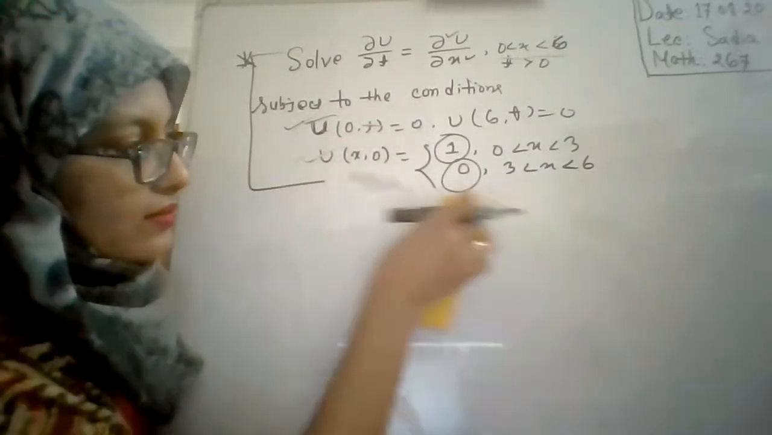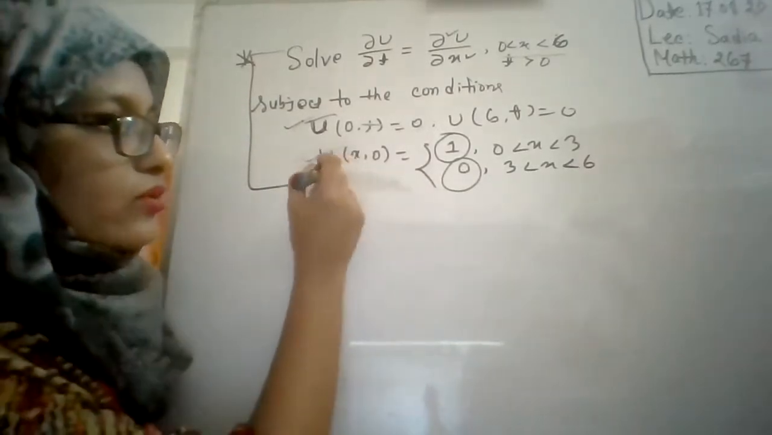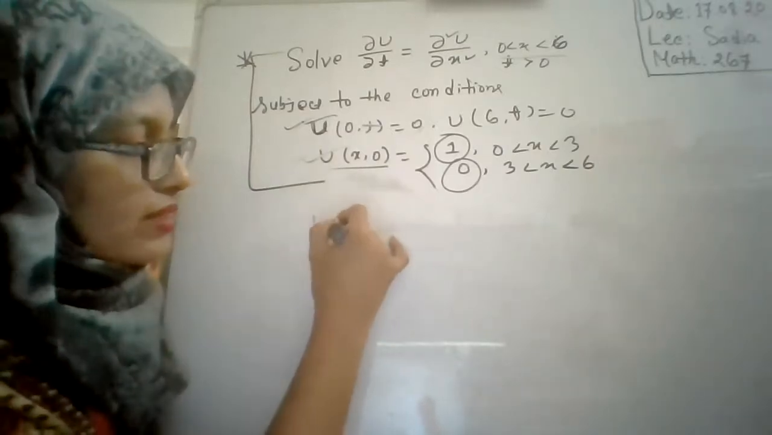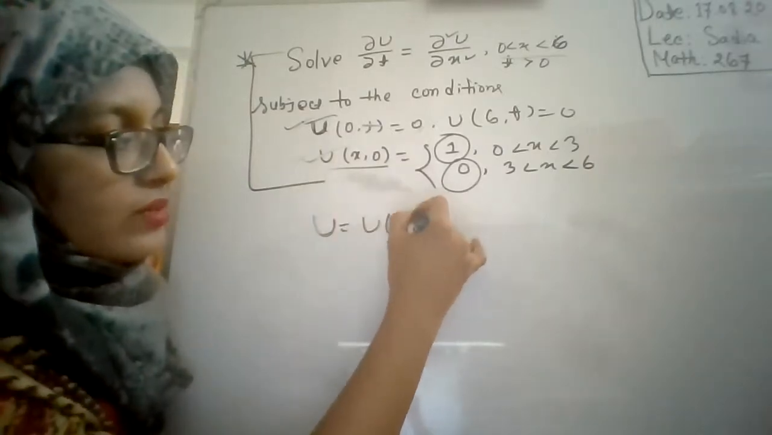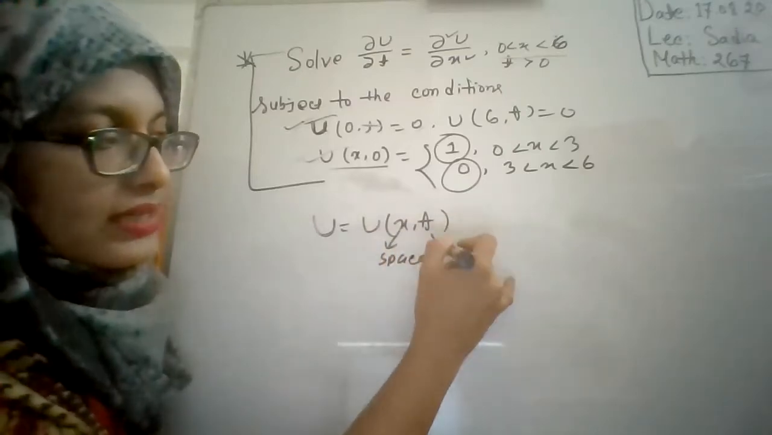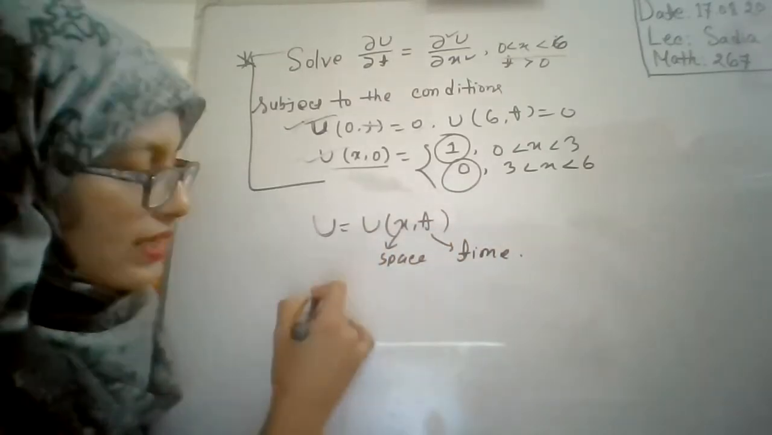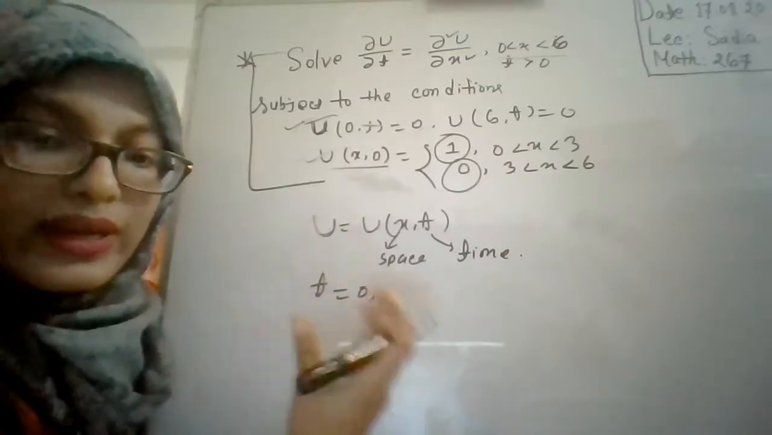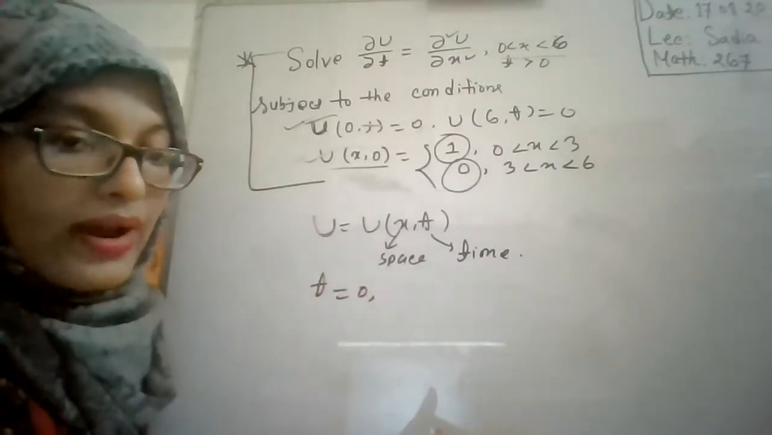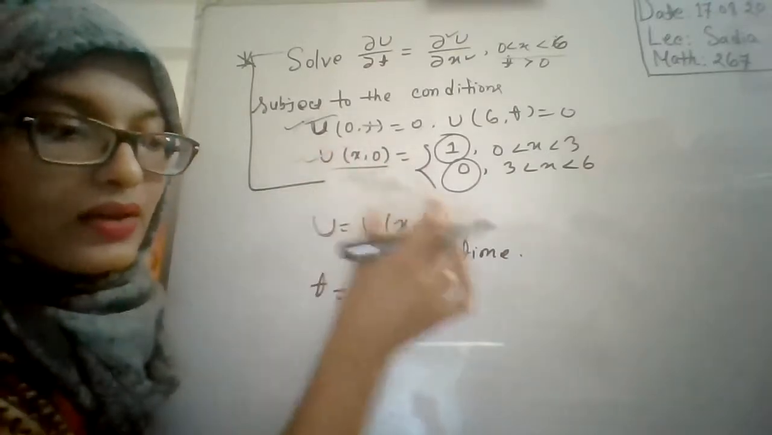Ma'am, can you explain the second condition a little? I didn't understand. Second condition, u(x, 0). Do you know that this is the initial condition? Since u is a function of two variables, x and t. x is space, that means domain, and t is time. When t is equal to 0, at the starting time, at the initial time, that's why this condition is known as the initial condition.